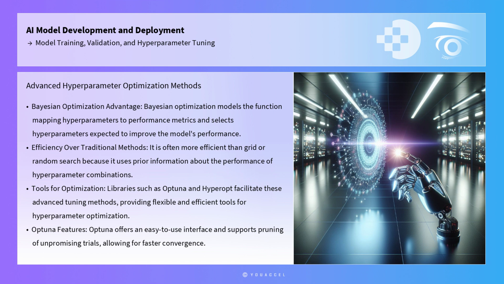More advanced methods include Bayesian optimization, which models the function mapping hyperparameters to performance metrics and selects hyperparameters that are expected to improve the model's performance. Bayesian optimization is often more efficient than grid or random search because it uses prior information about the performance of hyperparameter combinations. Libraries such as Optuna and HyperOpt facilitate these advanced tuning methods, providing flexible and efficient tools for hyperparameter optimization. Optuna, for instance, offers an easy-to-use interface and supports pruning of unpromising trials, allowing for faster convergence.